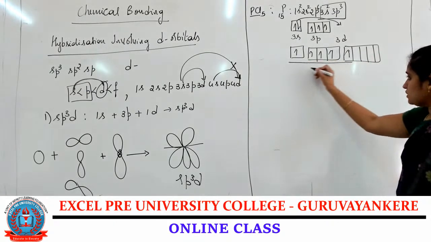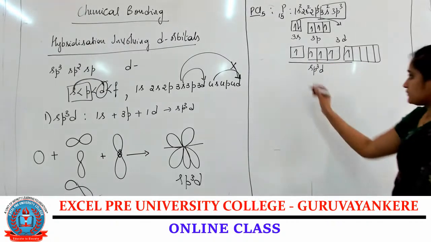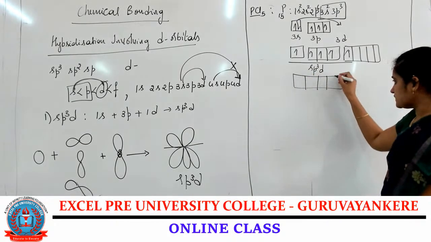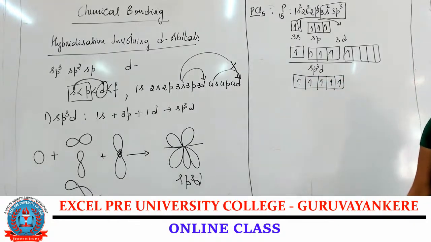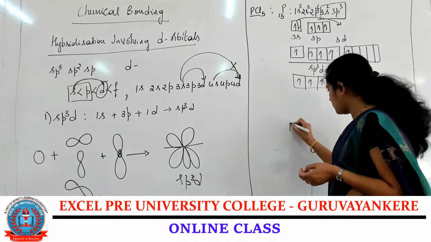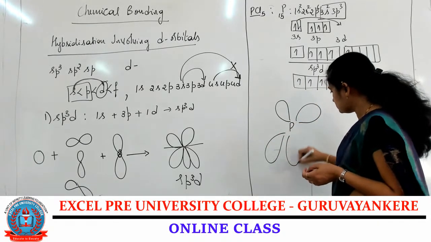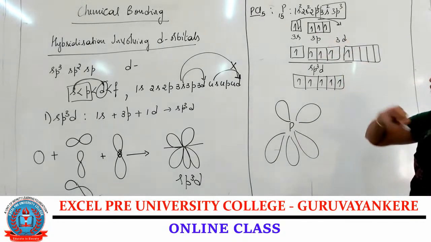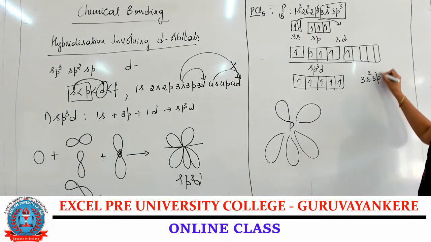Now it undergoes sp3d hybridization. After undergoing the sp3d hybridization, the box diagram will be like this: 1, 2, 3, 4, 5 unpaired electrons present together. If you write the orbital diagram for the phosphorus atom, 5 chlorine atoms are there. Each chlorine atom is 3s2, 3p5.